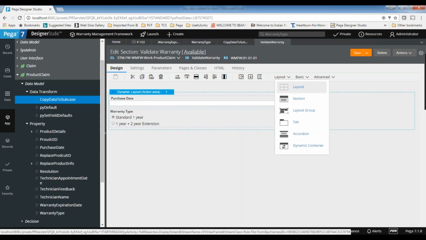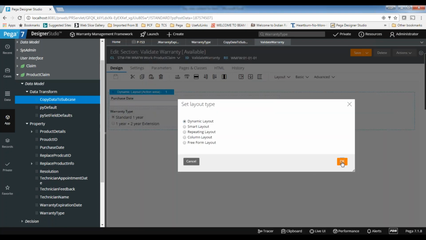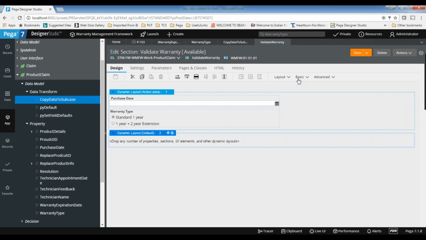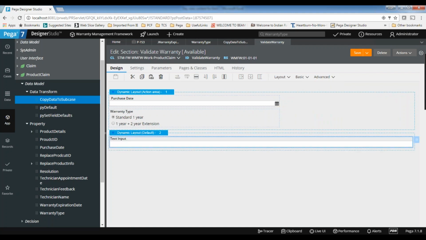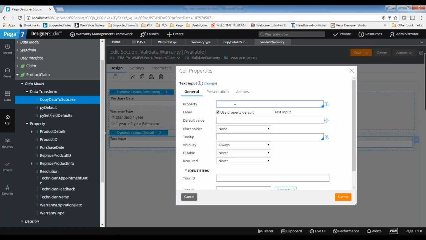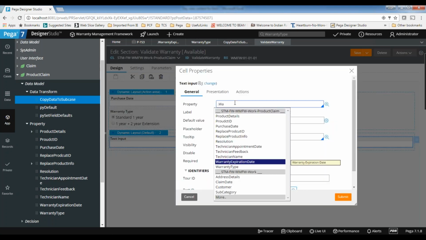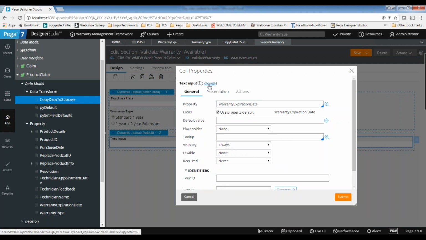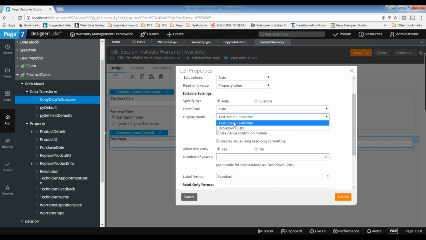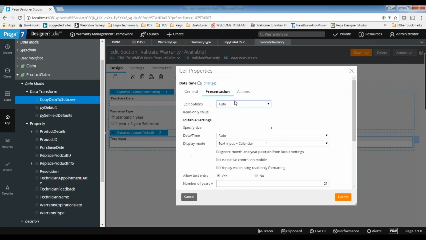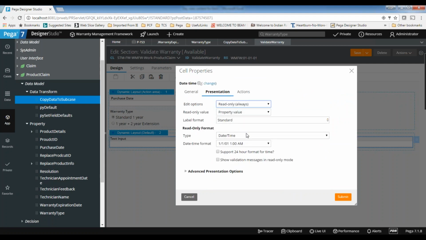So let's get one more layout, and I want to use warranty expiration date. This is date time basically, and here I want to use read only.